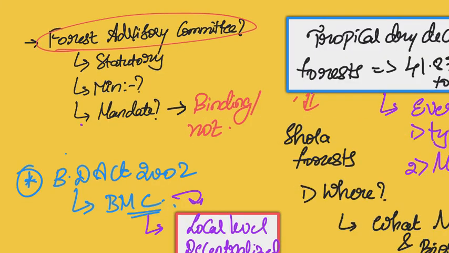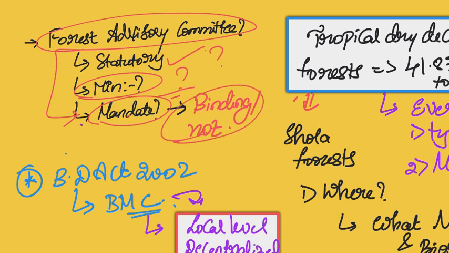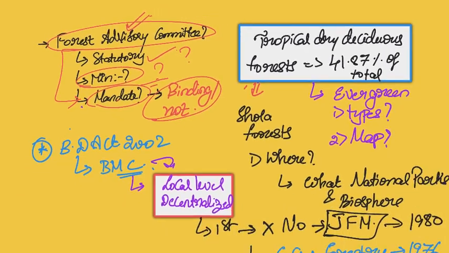So, what is this Forest Advisory Committee that was created after the 1980 Act and the 88 policy? It became even more prominent. Is it a statutory body? If yes, under what law? Is it a body under any ministry? If yes, which ministry? What is the mandate of this Forest Advisory Committee? Is the advice given, like you can see, it is an advisory committee, binding or not? If not, why is it not binding? If yes, why is it binding? You have to know about this.